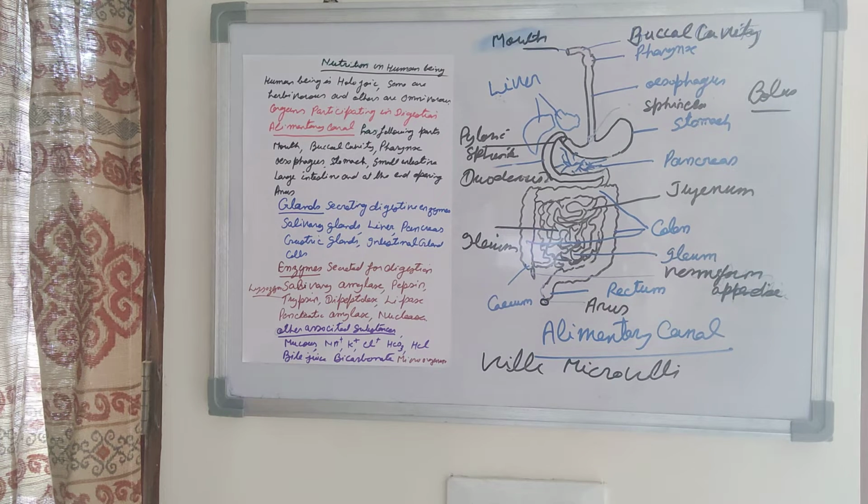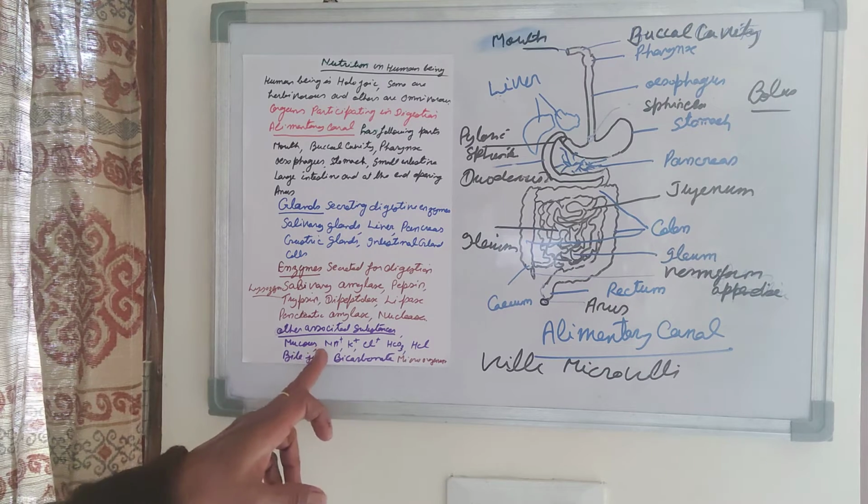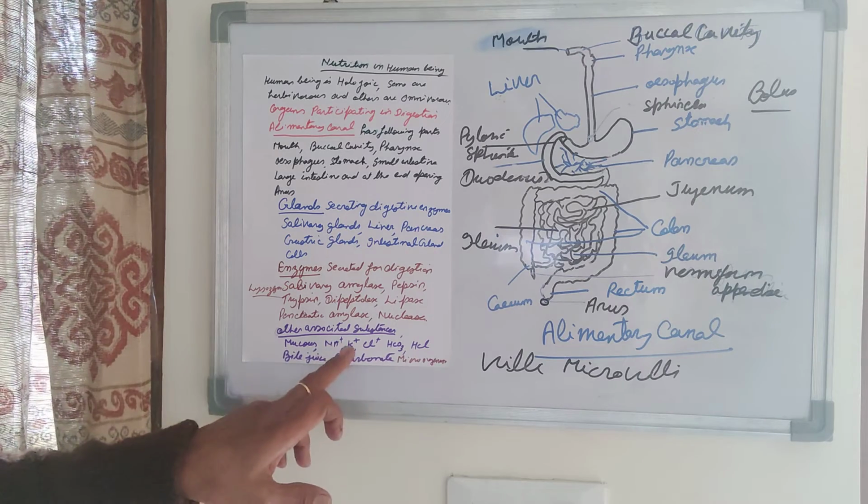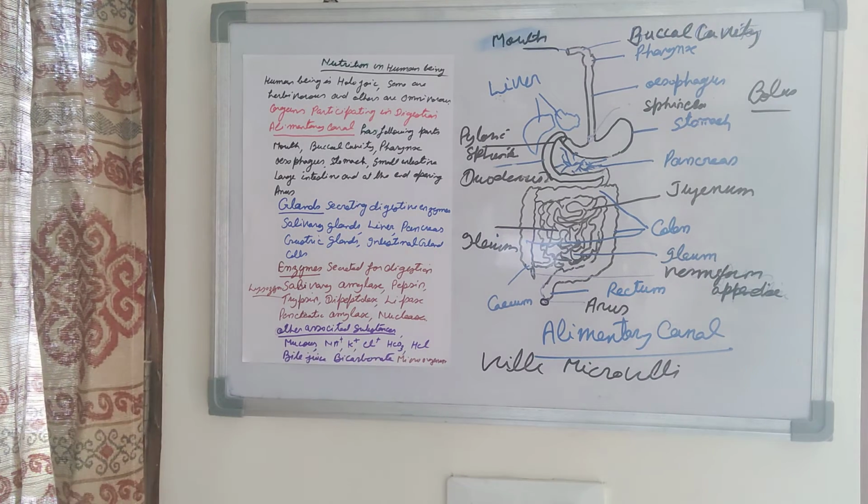In addition to this, some cells also secrete potassium, calcium ion, chloride ion, and bicarbonate ions. So, not the HCl, bicarbonate ions.